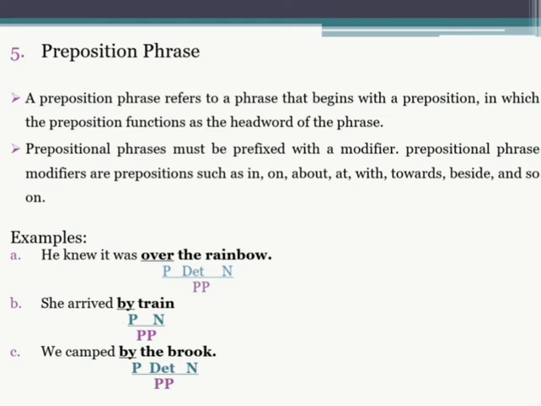By train is prepositional phrase. By yang merupakan preposition, and then train yang merupakan noun. And then the third example, we came by the brook. By merupakan preposition, and then the merupakan determiner, and brook merupakan noun.